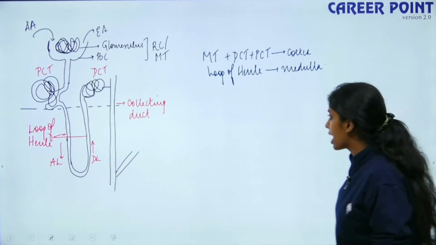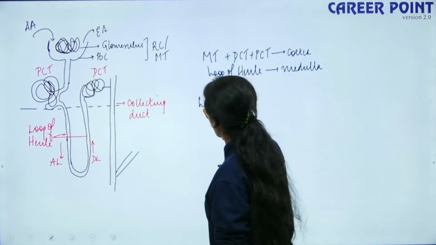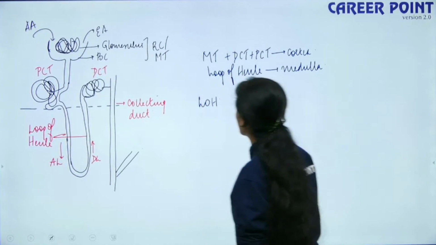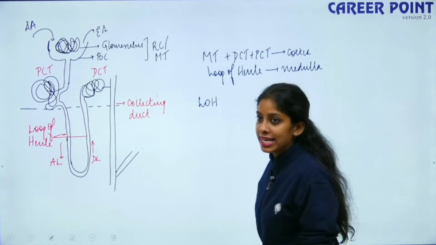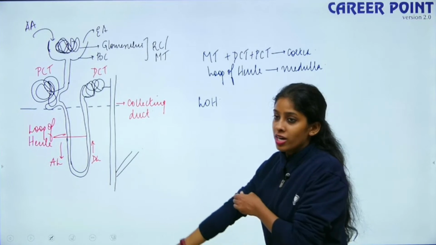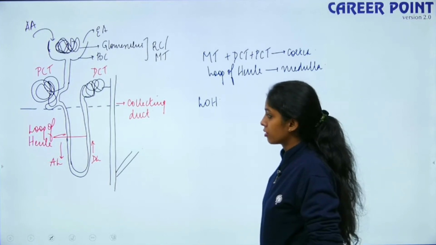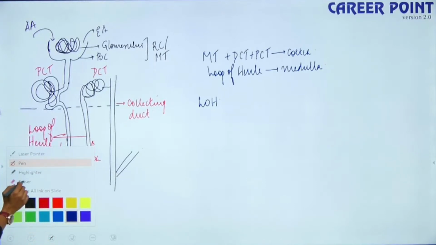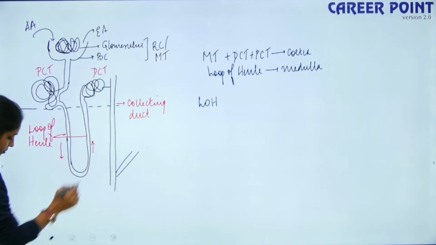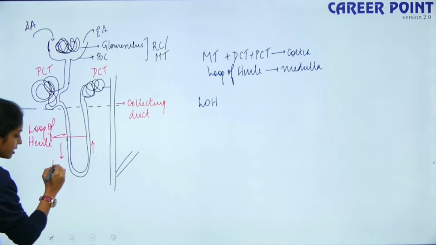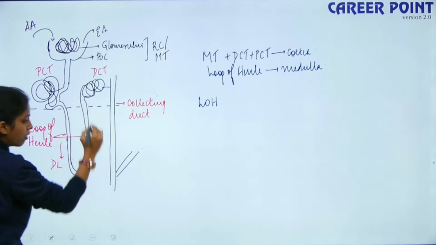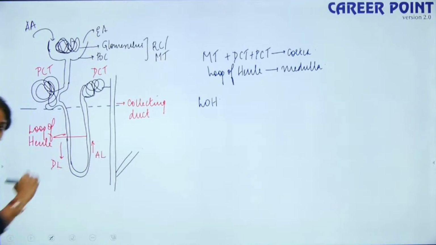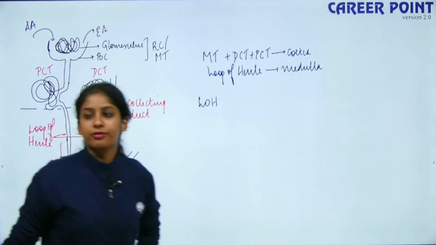But sometimes your loop of Henle, I write like this. Okay. So this is the descending limb because it is coming down, and this is the ascending limb. Okay, Leela? Yes? Okay, fine.